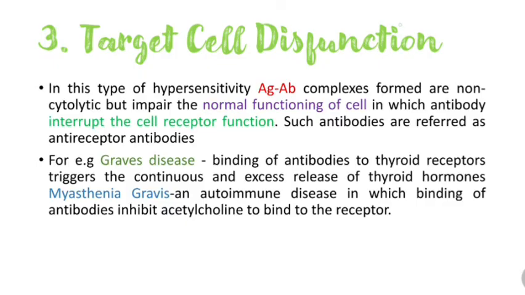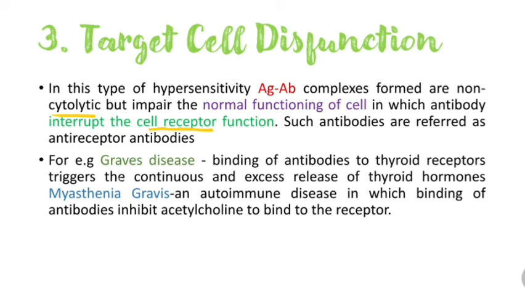So the last type is the target cell dysfunction. In this type of hypersensitivity, antigen antibody complexes formed are non-cytolytic but impair the normal functioning of the cell, in which antibodies interrupt the cell receptor function. Such antibodies are referred to as anti-receptor antibodies. That means these antibodies bind to the receptors.